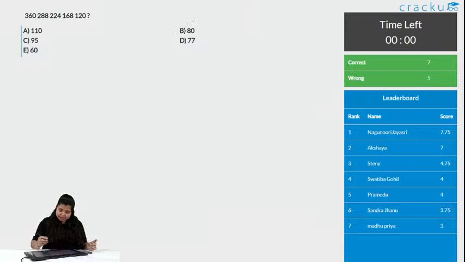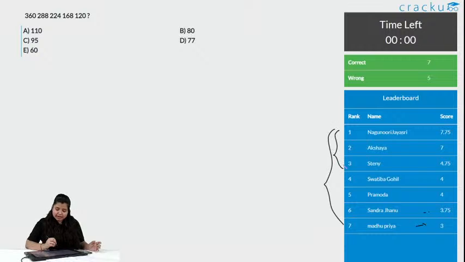Chalo, I am clearing this. Here are the top 7 people. They are Naganuri with score 7.75, Akshaya with score 7, Steny with score 4.75, Swatiba and Pramoda with the same score, that is 4, Sandra with score 3.75 and Madhupriya with score 3. And these are the top 3 people, that is Naganuri, Jayashree, Akshaya and Steny. Congratulations people.